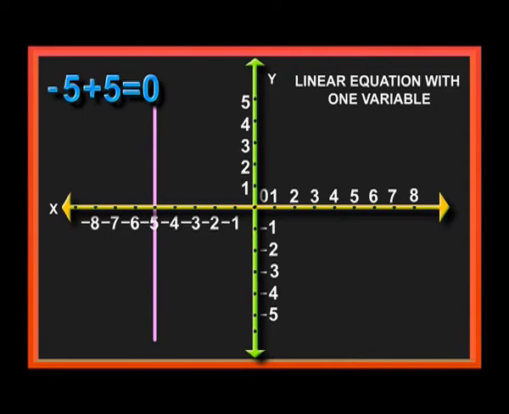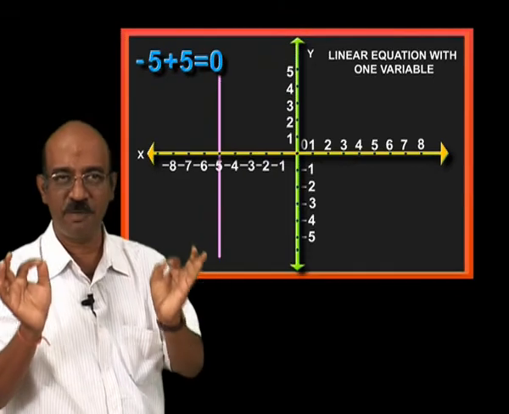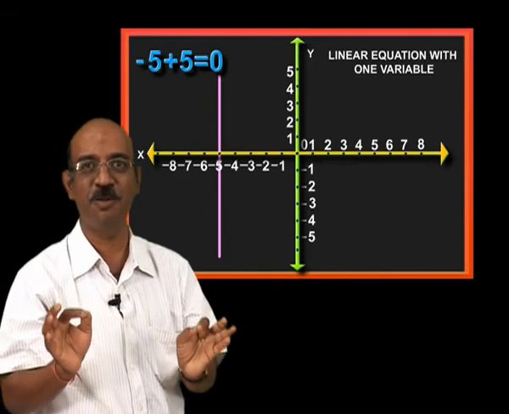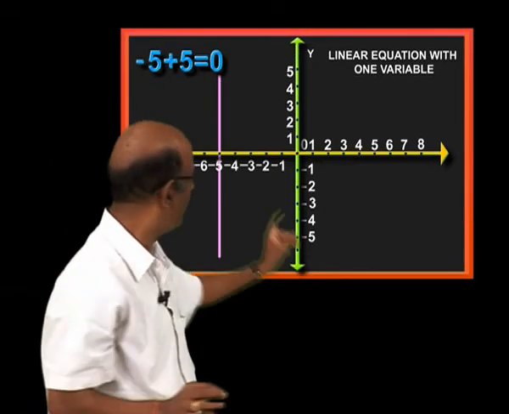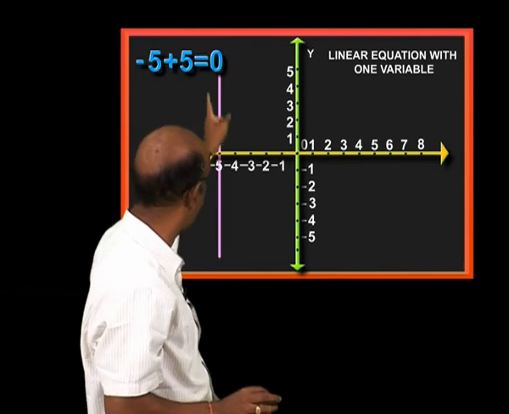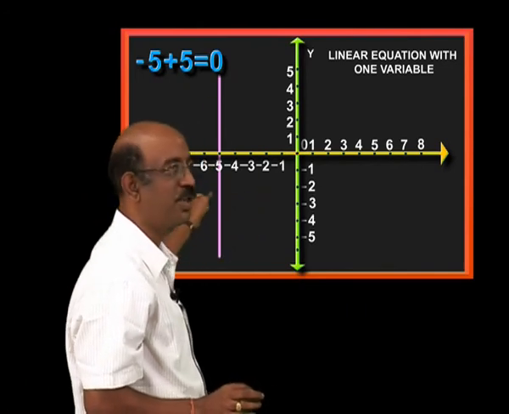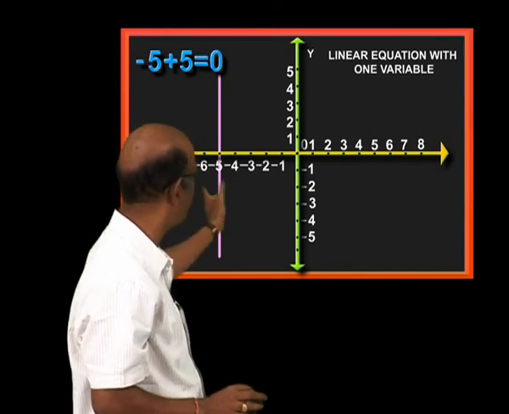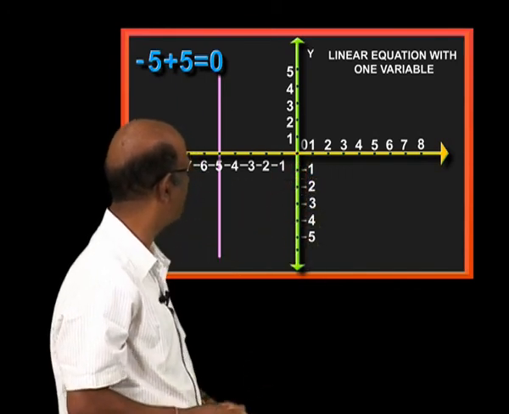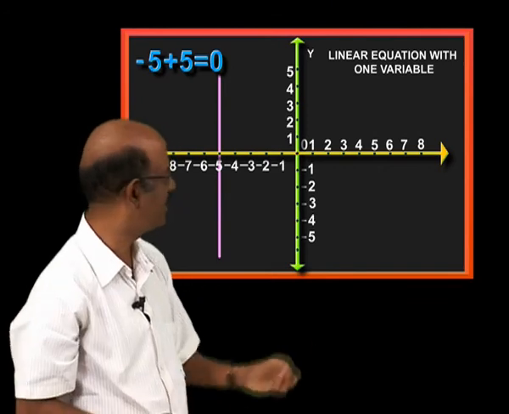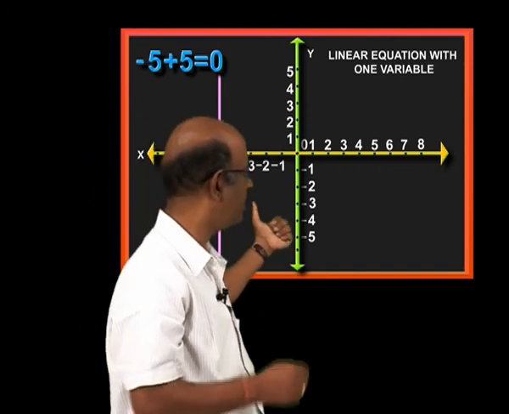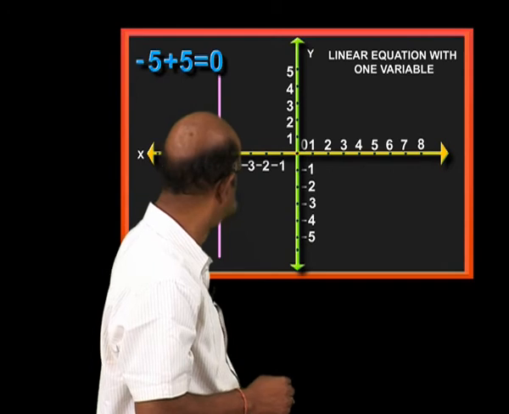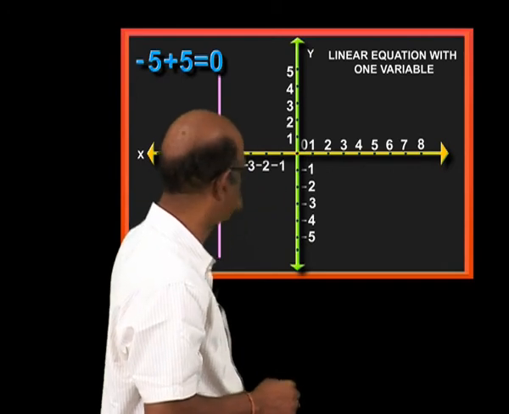This is called a linear equation with one variable. Linear equation with one variable means, again I am explaining, listen very carefully: the x value is not changing on the line, only the y values are changing. You see the graph is a vertical line, parallel to the y-axis. On the x-axis, the y values are 0.